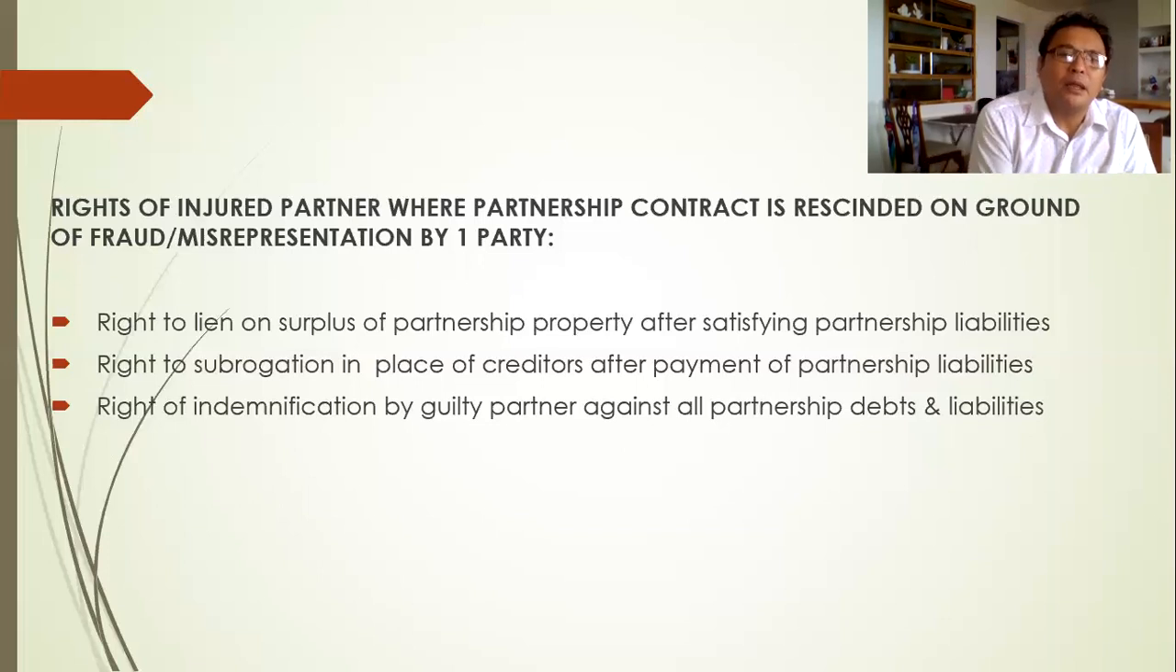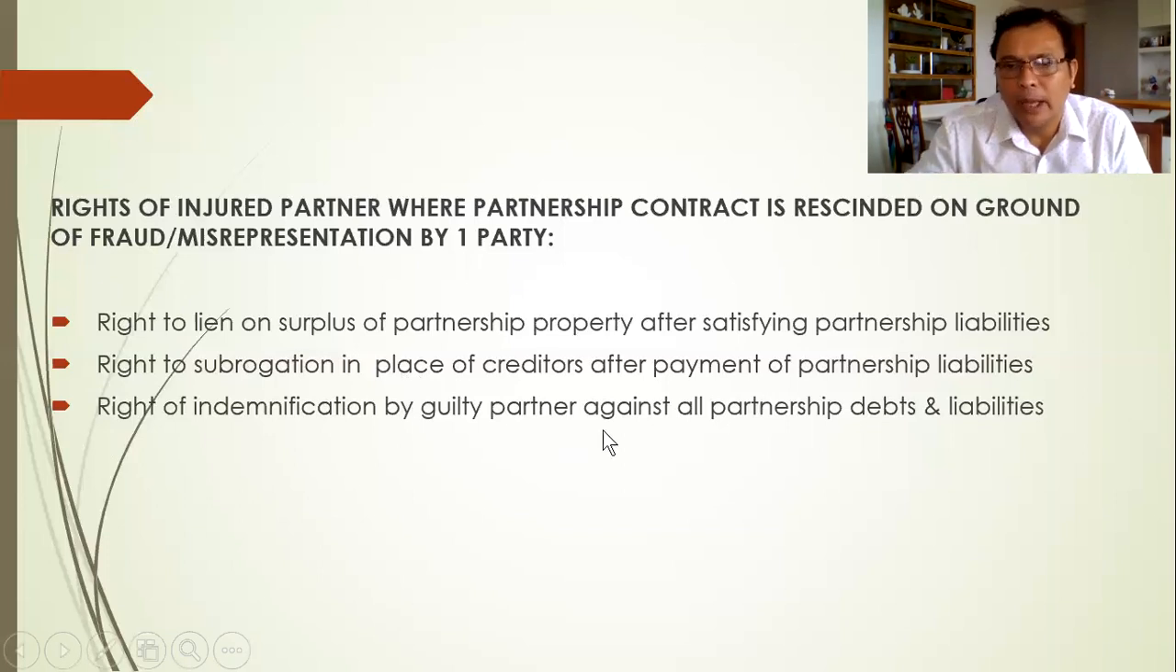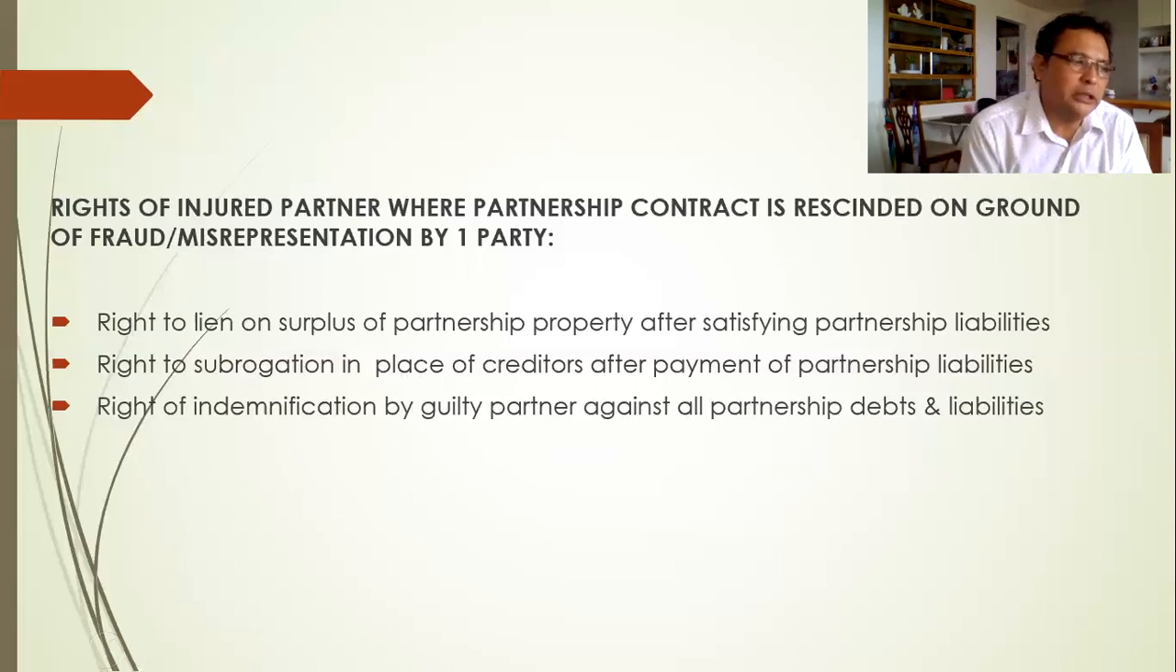Number 3, the right of indemnification, meaning the right to receive payment of damages by whom? By the guilty partner against all partnership debts and liabilities. The guilty partner is guilty of fraud or misrepresentation. Fraud is deceit. Now the injured partner has the right to be paid for damages, against what? Against the partnership debts and liabilities.